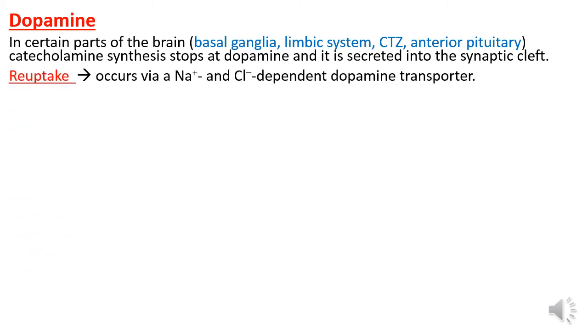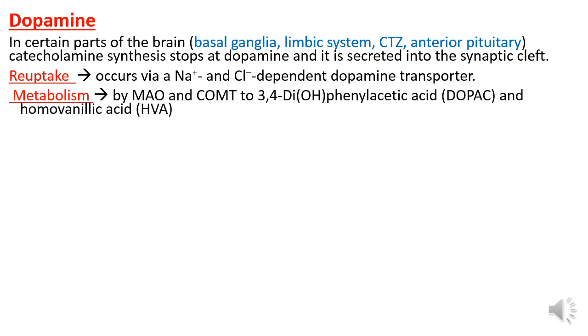Reuptake occurs via sodium and chloride dependent dopamine transporter. Metabolism by monoamine oxidase and catechol O-methyl transferase to 3,4-dihydroxyphenylacetic acid, that is DOPAC, and homovanillic acid.